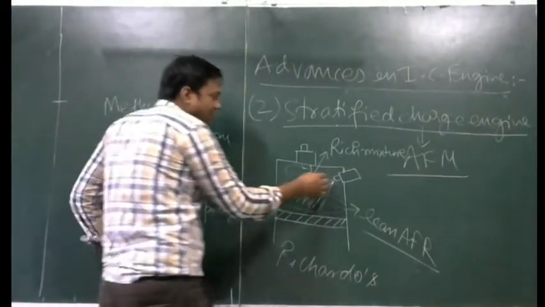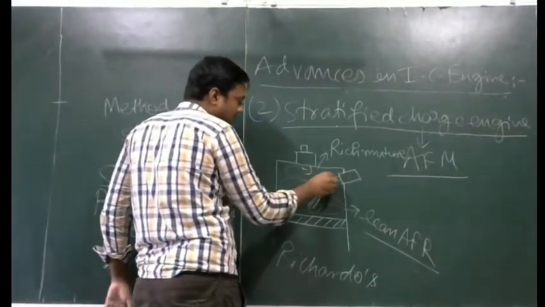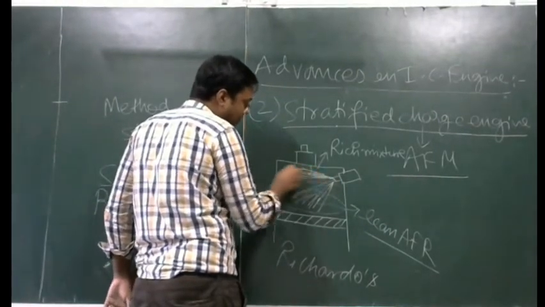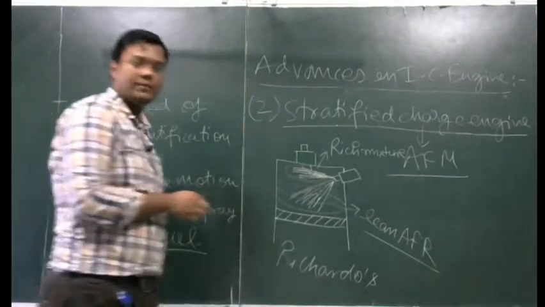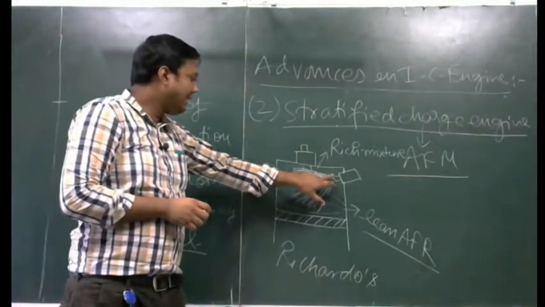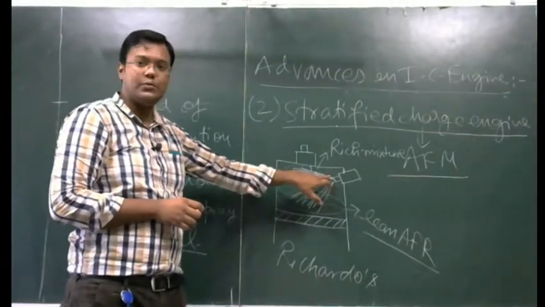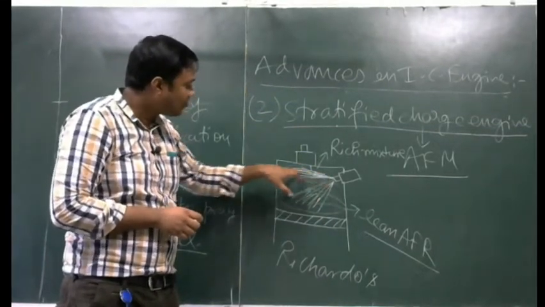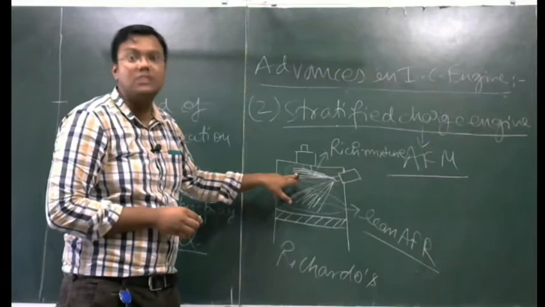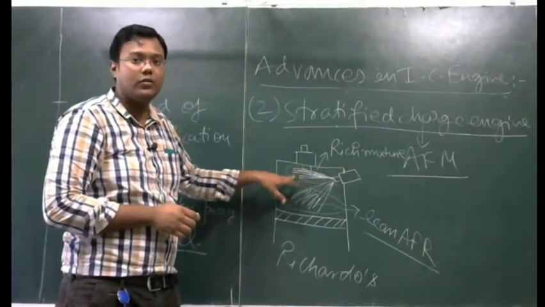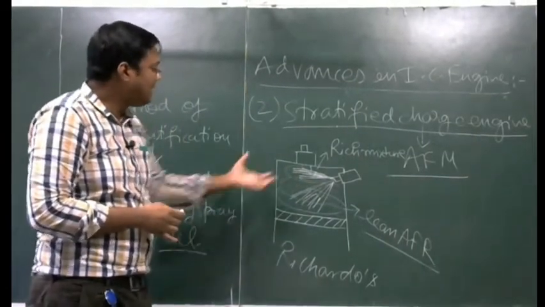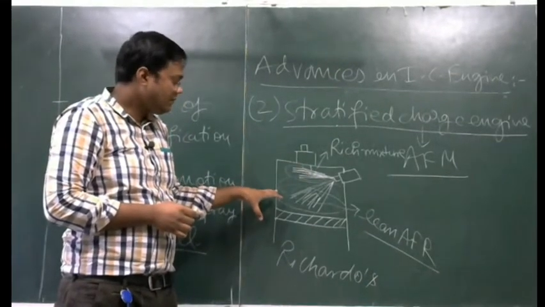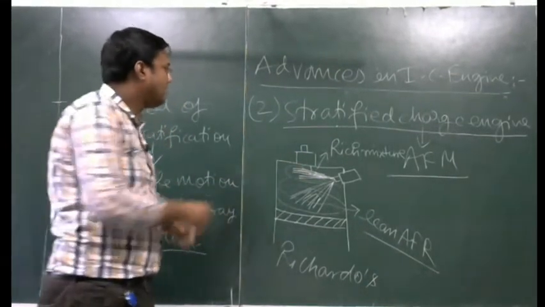But another auxiliary spray is here, which will provide fuel near to the spark plug. When an extra amount of fuel is provided near to the spark plug through the auxiliary spray, a rich air fuel mixture will be created here. In this way we can vary the ratio of air fuel mixture inside the engine cylinder, which is known as a stratified charge engine.